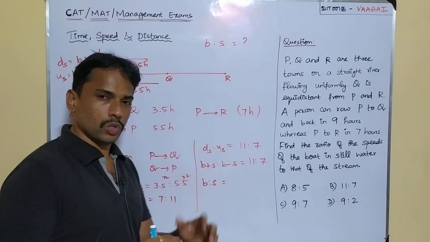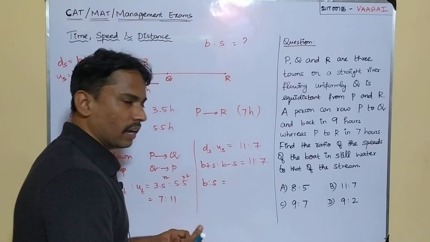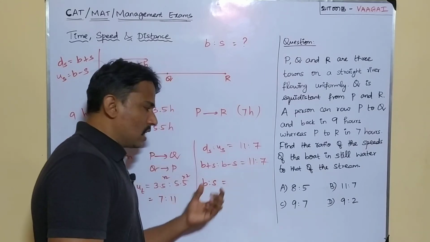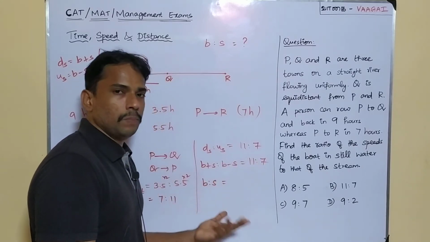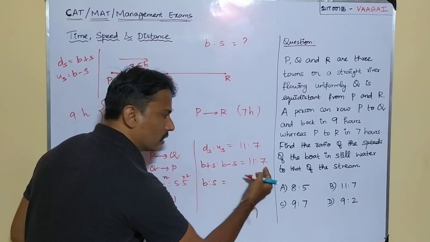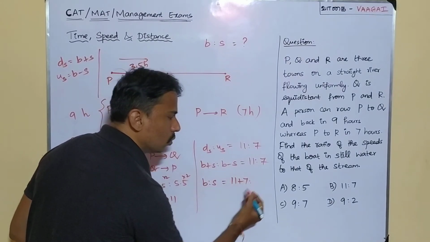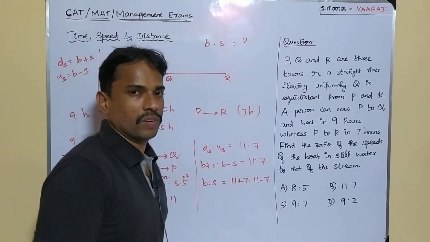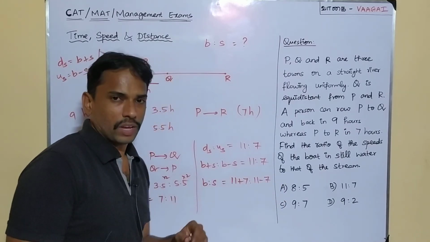Once we use the componendo and dividendo property, from B plus S is to B minus S is equal to 11:7, if we want to get B is to S, what we can do is apply it to the right hand side. I can just take the sum of the terms, that is 11 plus 7, is to the difference of the terms, that is 11 minus 7. You can even check whether it verifies. So it's an easy shortcut we can use here.